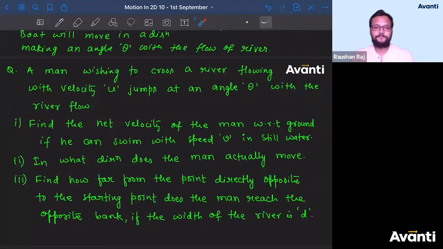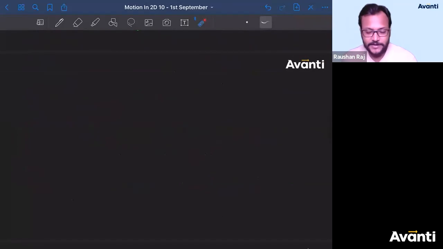यहाँ theta क्या है? Theta is the angle with the river flow. समझ में आया? अच्छा. Now there are two angles possible. Theta दो तरीके का है. कैसा दिखाता हूँ देखो.